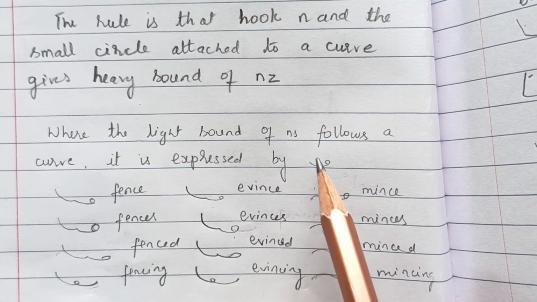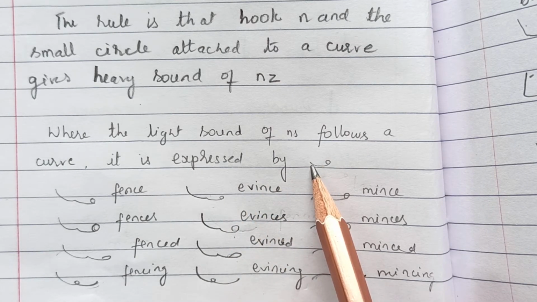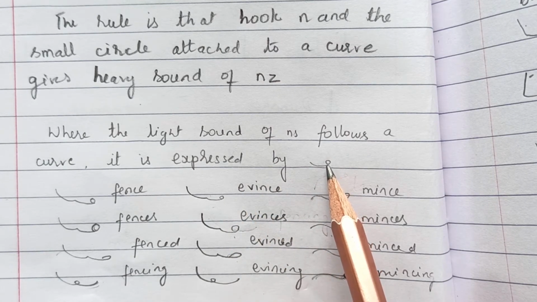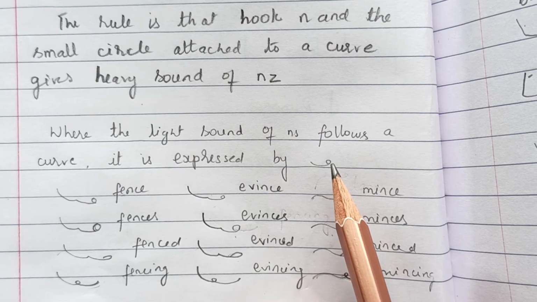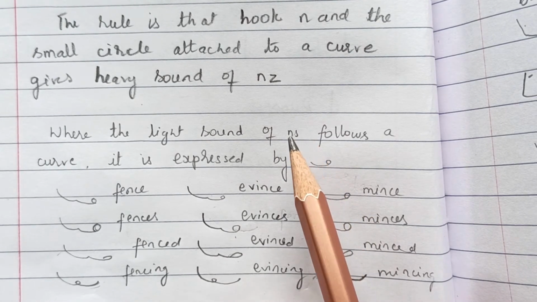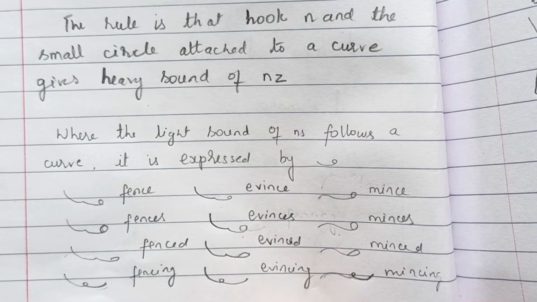Here, in order to keep the light sound of Ns, we are using the stroke N and the circles. And here we cannot use the N hook, because whenever hook N is added, it gives a sound of Ns, the heavy sound of N and Z.